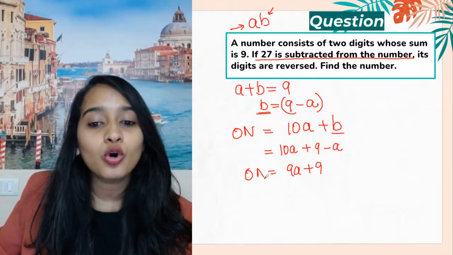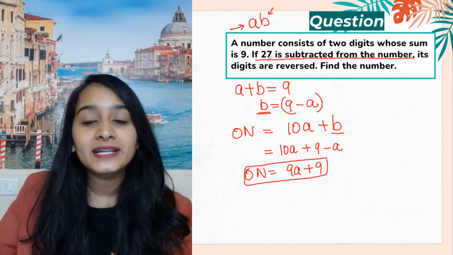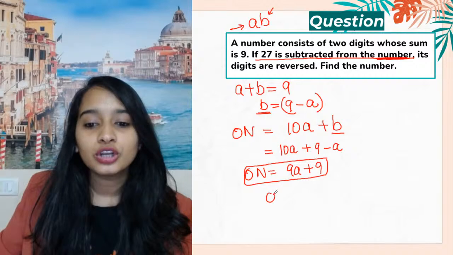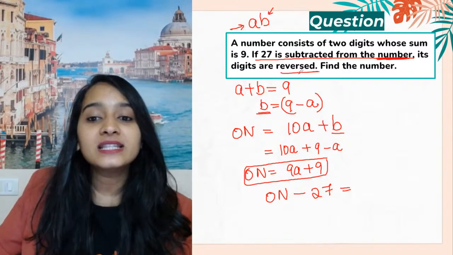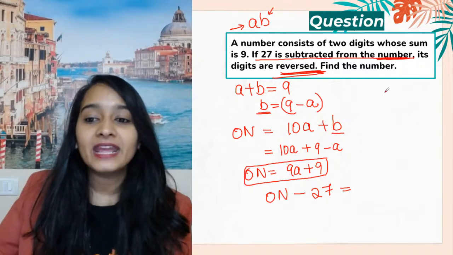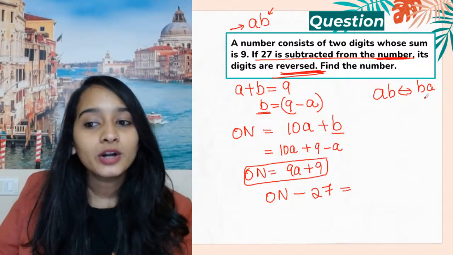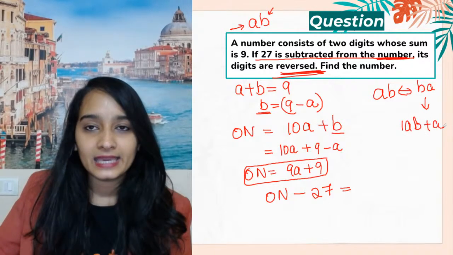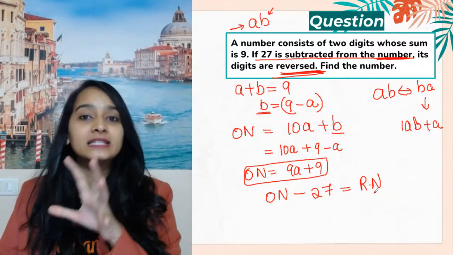Now, this is your original number. What are they telling? If 27 is subtracted from the original number, so original number minus 27, its digits are reversed. When AB is reversed, it will become BA. What is the general form here? 10B plus A. So you're getting a reversed number.